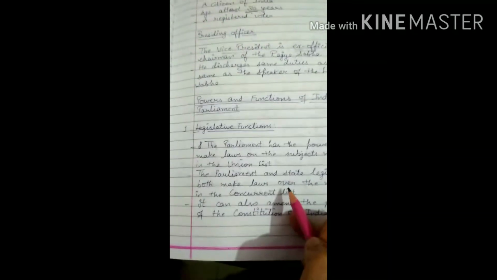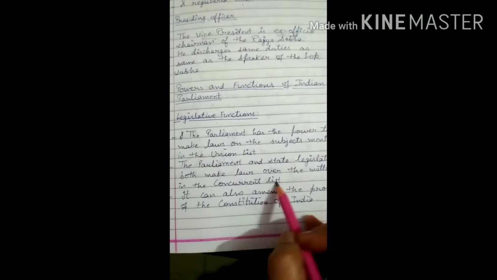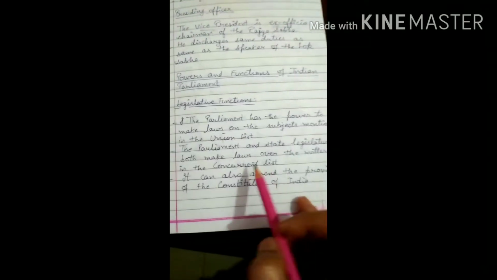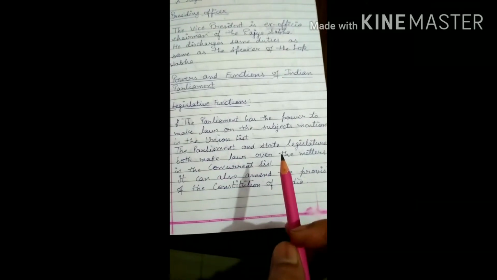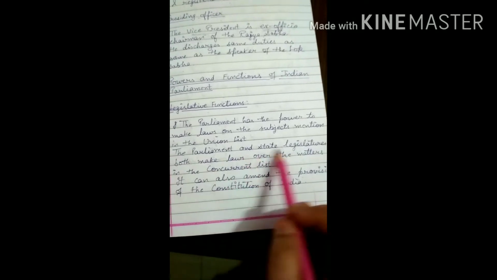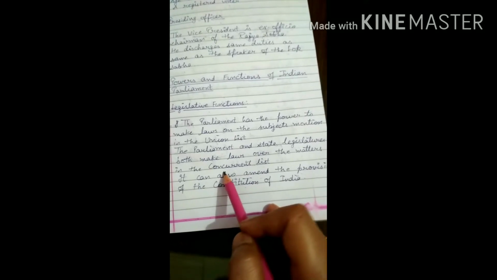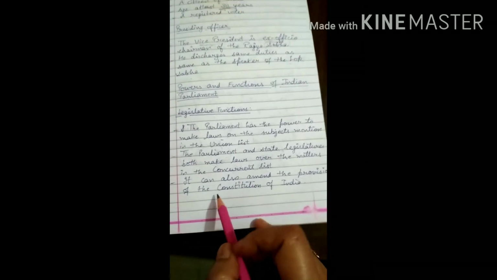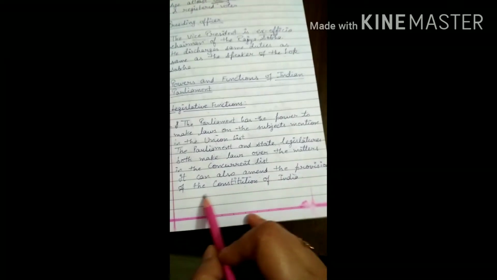The Parliament and state legislatures both make laws over the matters in the concurrent list. So the subjects mentioned in the concurrent list, both Parliament and the state legislature combined make the law on. It can also amend, means change, the provisions of the Constitution of India.